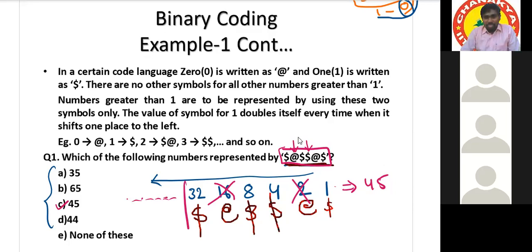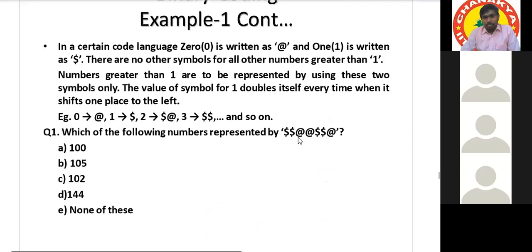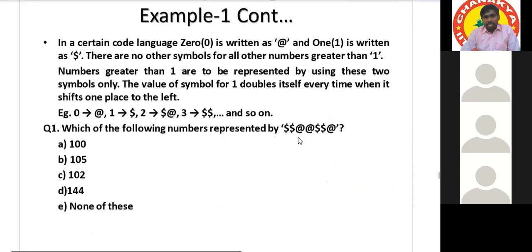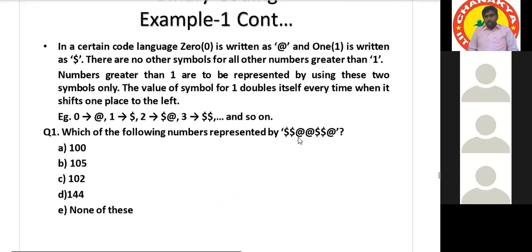Let us do one more question and later we'll change the model. Everyone, give the answer for this. First place is 1. Next place is 2, next is 4, 8, 16, 32, and then 64.